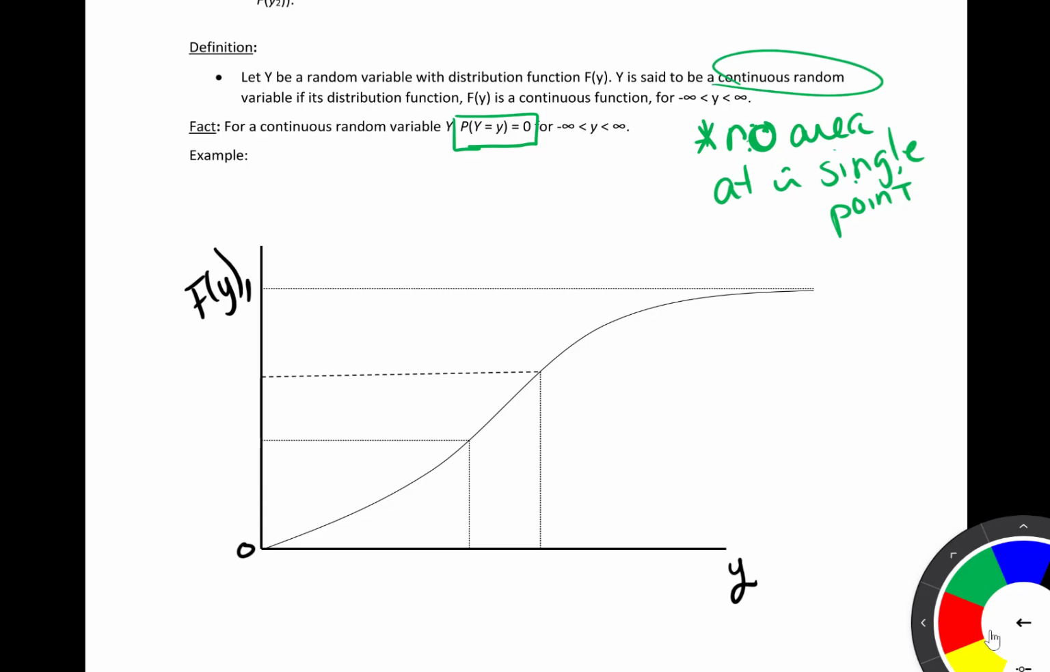Now down here along the x-axis, let's consider two different potential values of y. We're going to have y1 and y2, and notice that y2 is greater than or equal to y1. So, since this is going to be a non-decreasing function, what that tells us is that the CDF evaluated at y2 will be larger than the CDF evaluated at y1.